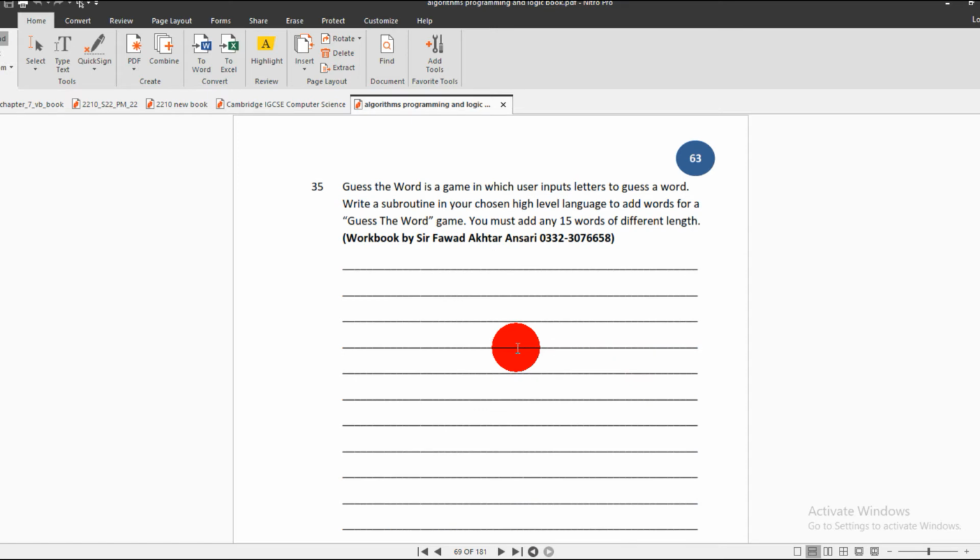Next, question number 35. Guess the word game is a game in which the user inputs letters to guess a word. Write a subroutine in your chosen high-level language to add words for a guess the word game. You must add any 15 words of different lengths. So this is also another part of programming. It's just like a hangman sort of game, guess the word game. So try to make it, and if you do not make it, then I have the solution of these programs. But after solving the questions, you may contact me to get the program, right? But you have to put in a little bit of effort.